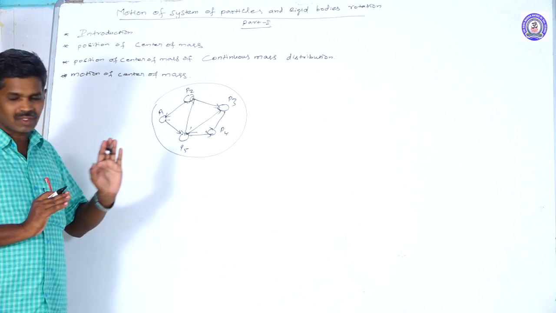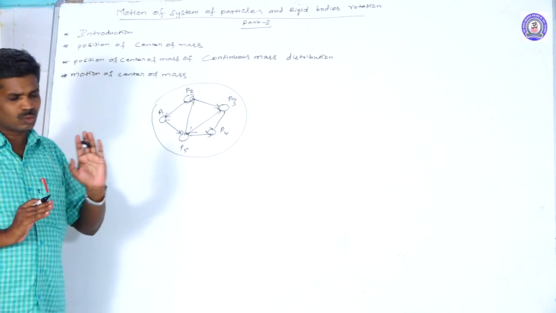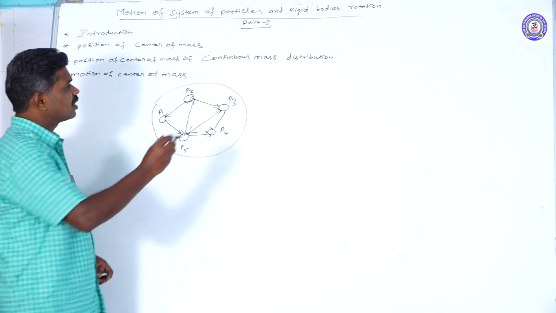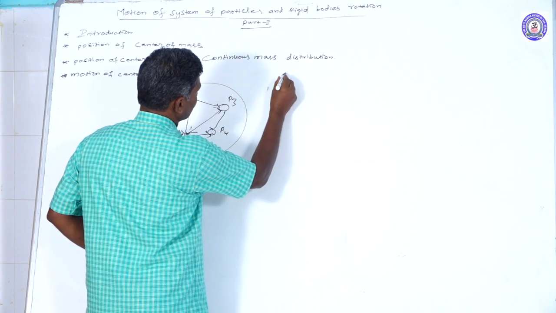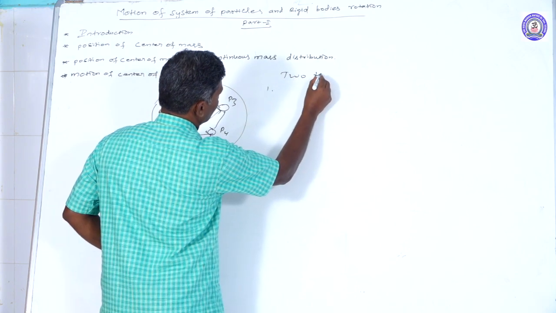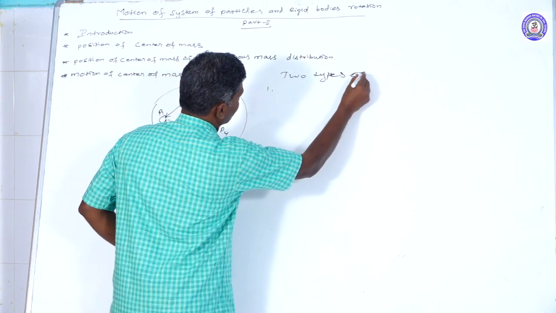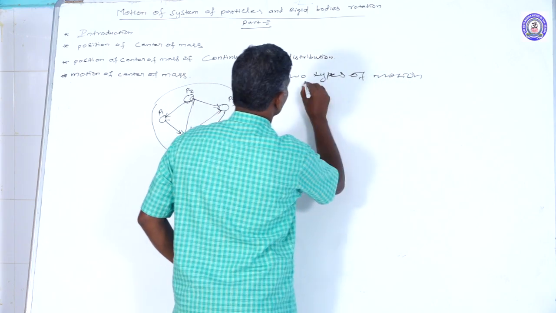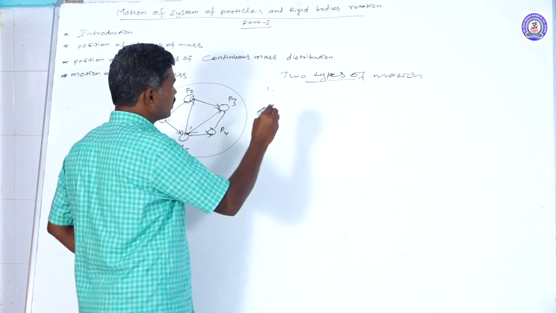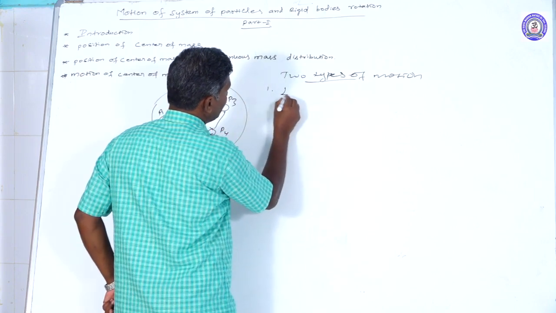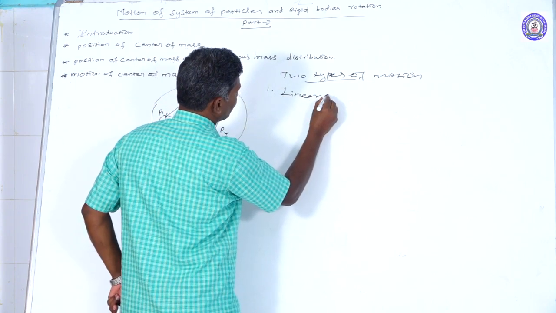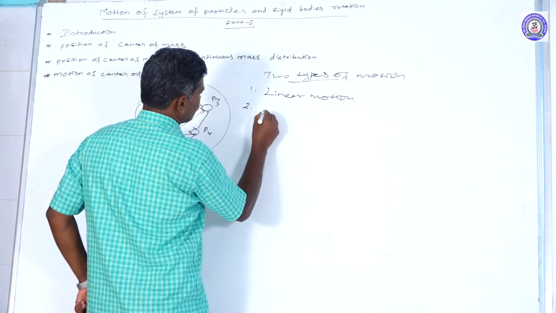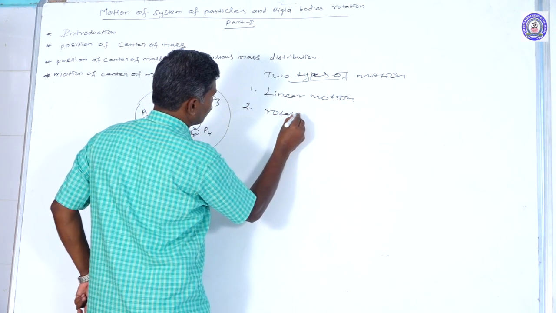That system can make two kinds of motion. One is translation motion, or linear motion. The second one is rotational motion.